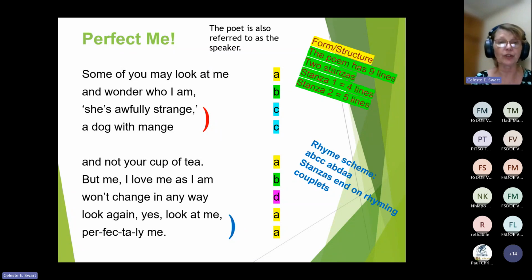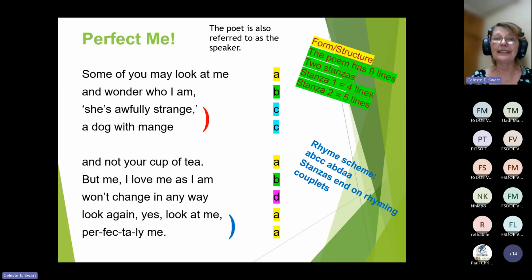Stanza 1 is a quatrain. It has 4 lines, and stanza 2 has 5 lines. Then we work out the rhyme scheme. It's me, am, strange, mange. So strange and mange rhyme with one another. Then we have tea, am, way, me, and me again.